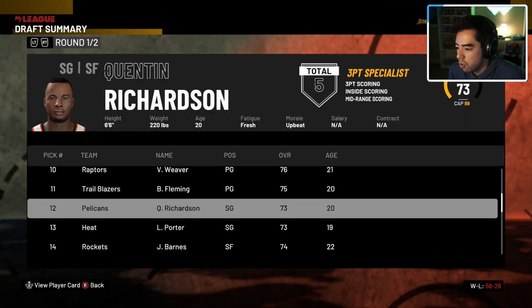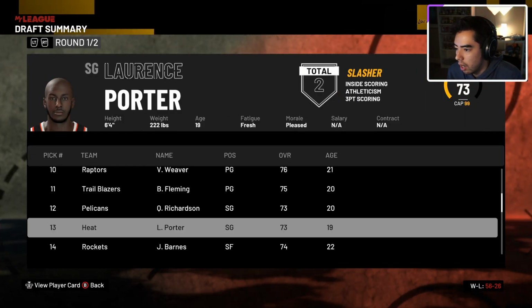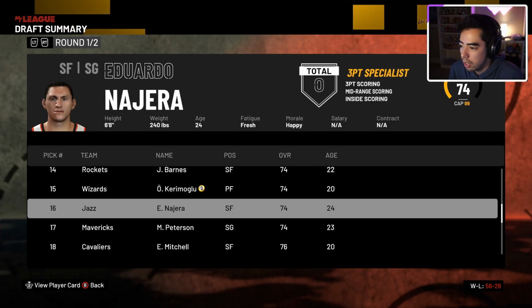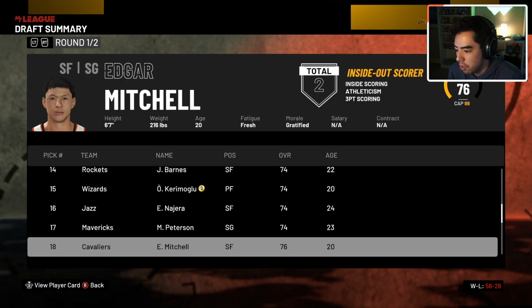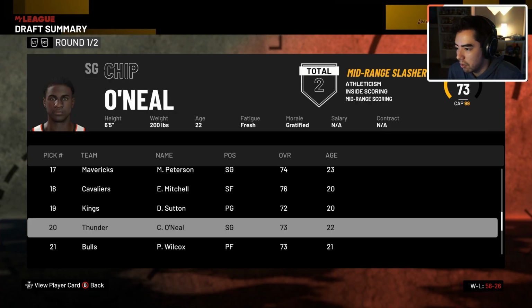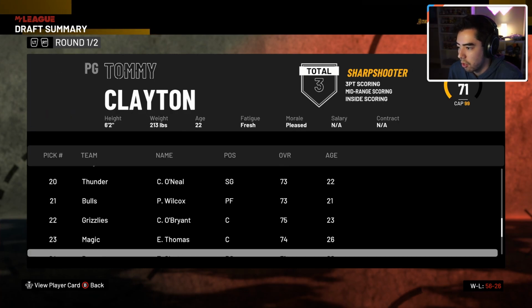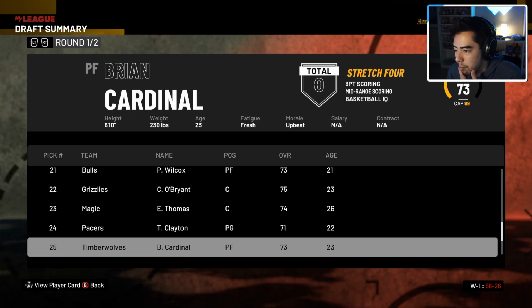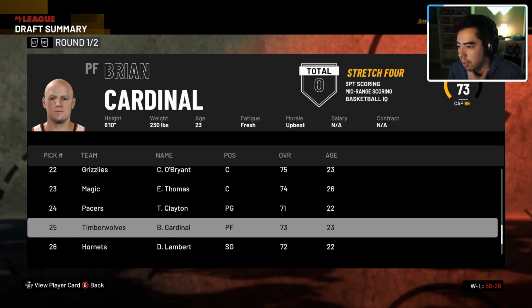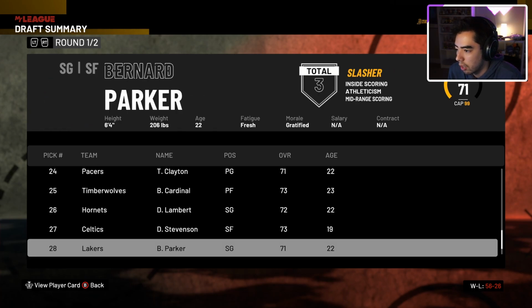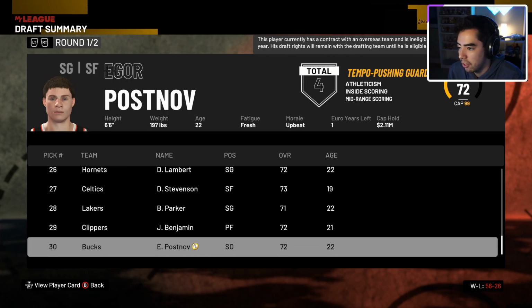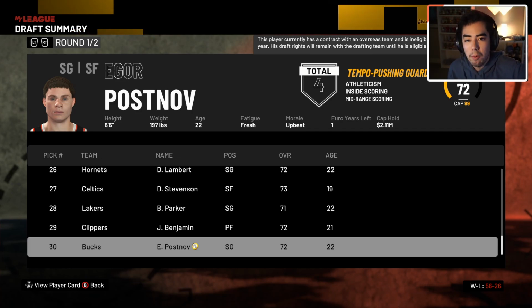Let's see here. So Quentin Richardson goes to the Pelicans. And then Andrew Nahara goes to the Jazz. Morris Peterson goes to the Mavericks. There's not a lot of great players in this draft class, so we're kind of starting off slow with the draft class. Unfortunately, Brian Cardinal goes to the Timberwolves. Deshaun Stevenson goes to the Celtics. But other than that, it's a terrible draft class. Holy moly. We're starting off a bit slow with the series. Let's hope that we get a better draft class here in the next one.